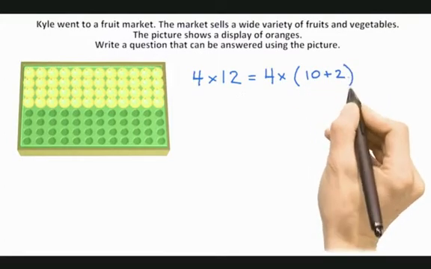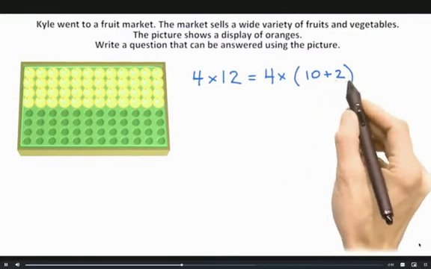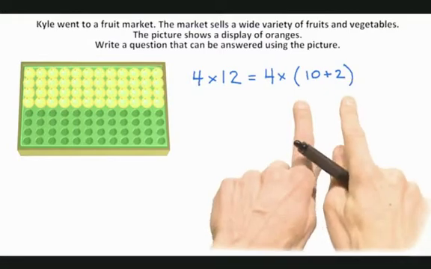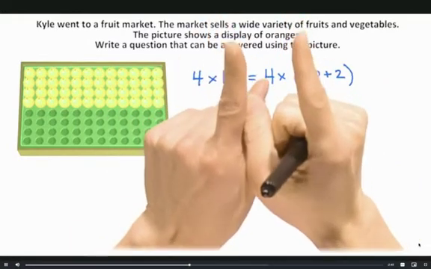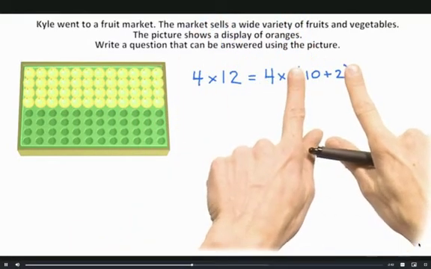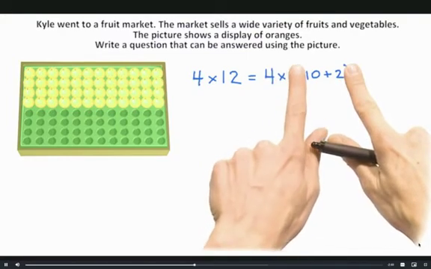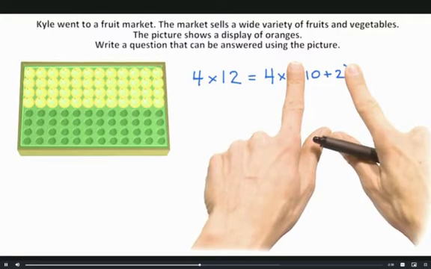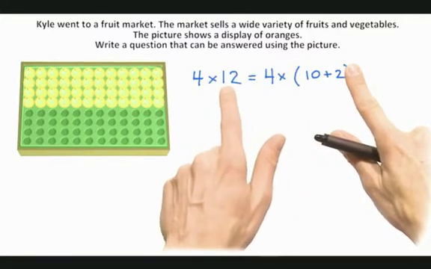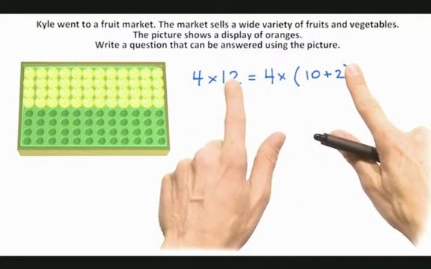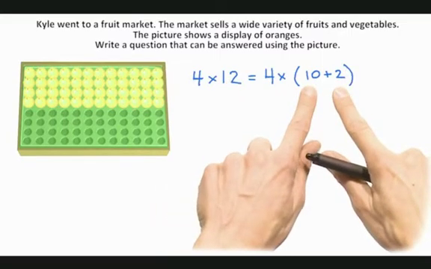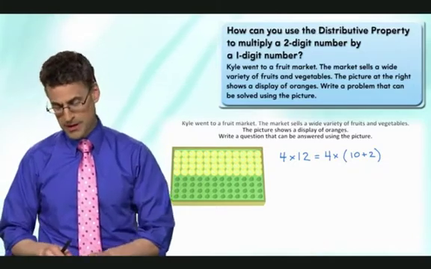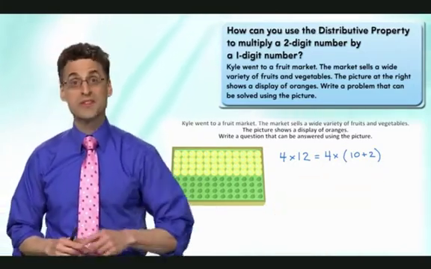Because think about it, isn't that 12? If I have 1 10 and 2 1s, that's actually going to be 12. Now, notice how I put the parentheses here. This is so important because if you didn't write the parentheses, then it would just read 4 times 10 and then take that answer and add 2. We don't want that. We want to multiply 4 by the entire 12. If you want to multiply 4 by the entire 12 and you write 12 as 10 plus 2, you've got to lasso that 12 into shape by putting parentheses around it.